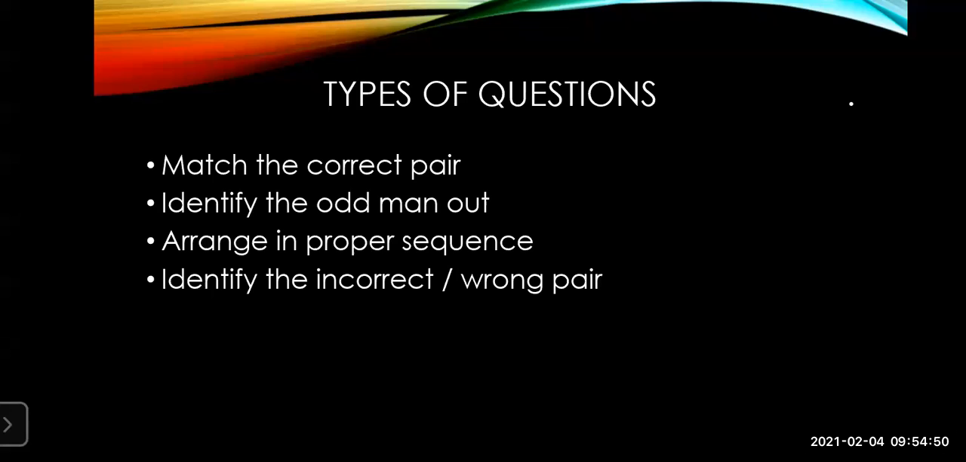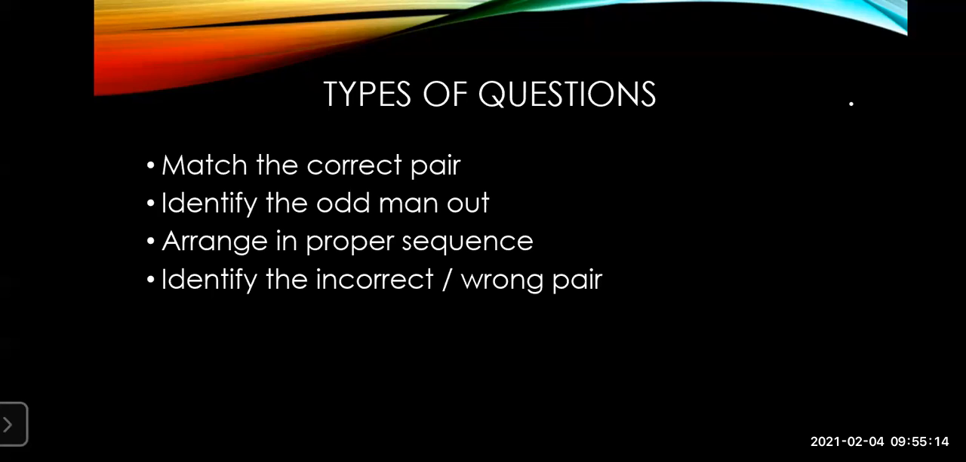Now, how will question number 2 come? Question number 2 will come in match the pairs. Most of the time, all the papers are having match the correct pairs only. They can also put for you identify odd man out. So in question number 2, odd man out can also come.